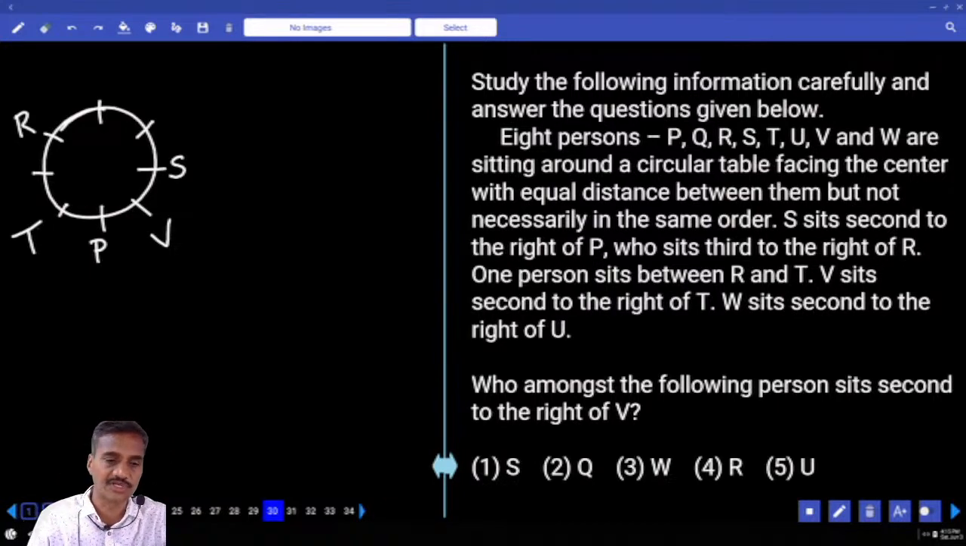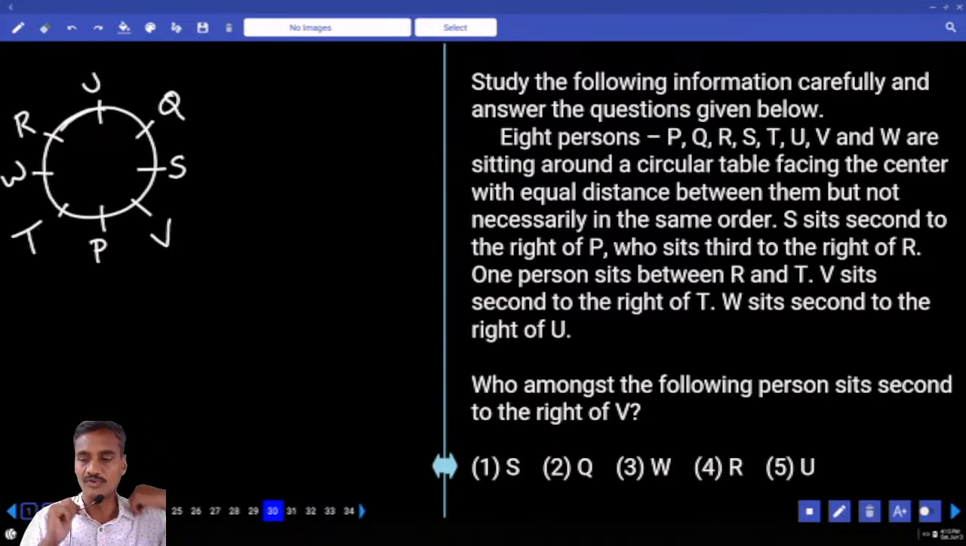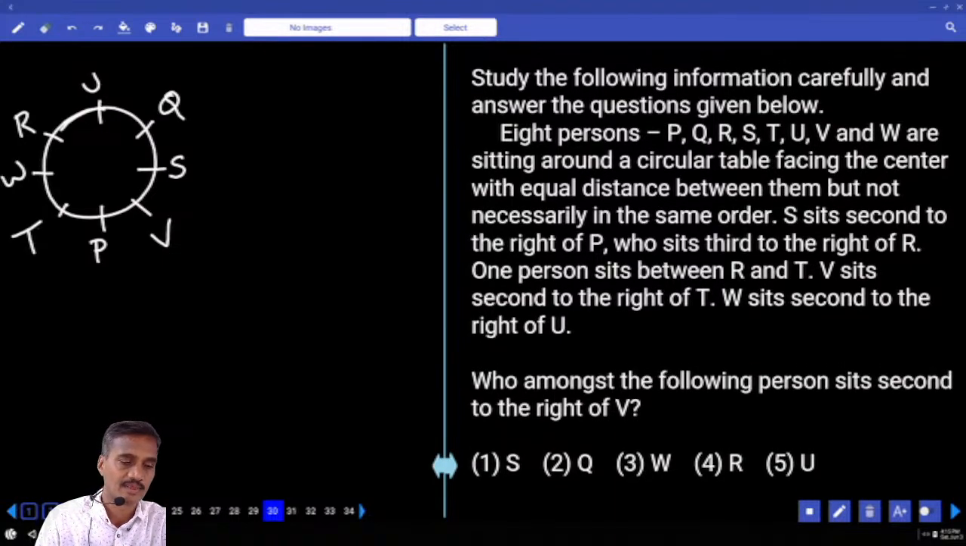And W sits second to the right of U. Now this is W, who is seated second to the right of U. Then who is the person left over here? Q. Then who among the following sits second to the right of V? U. U, that is the choice. Now this is about question numbers 30 to 33.